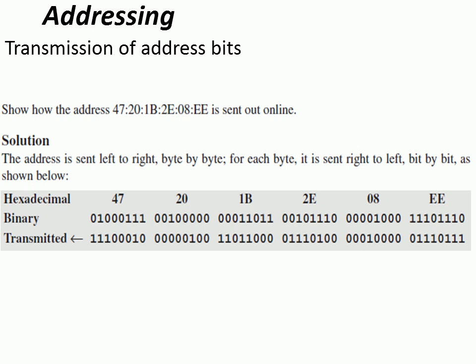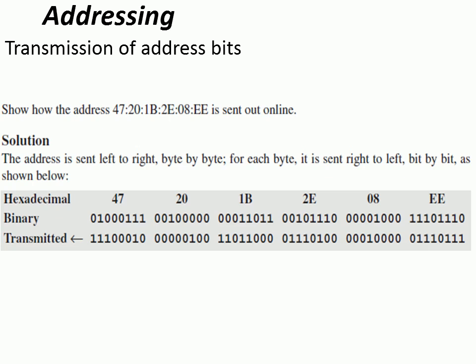Here the length of the Ethernet address is 6 bytes, or I can say 48 bits, which can be represented in hexadecimal notation. As you can see here, one example is considered: 47.20.1b.2e.08.ee, right? This is the hexadecimal notation of the Ethernet address, which indicates 6 bytes, or you can consider 48 bits.